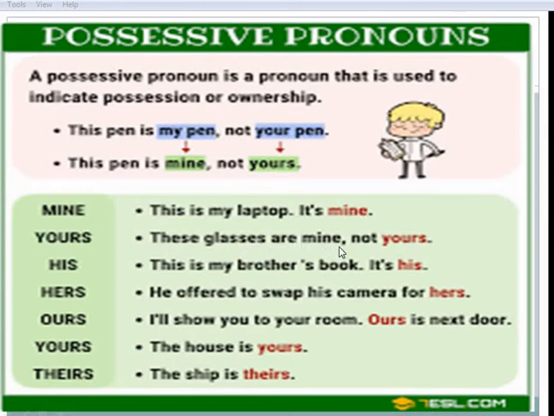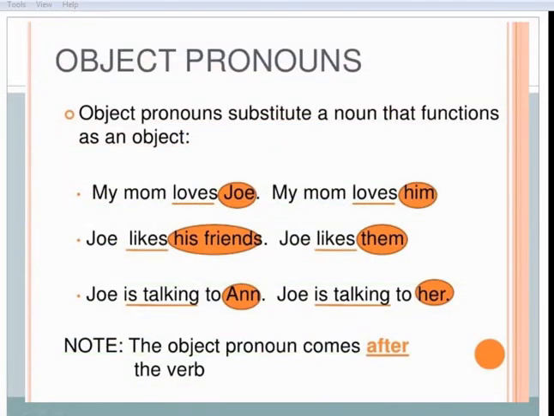These glasses are mine, not yours. This is my brother's book, it's his. He offered to swap his camera for hers. I'll show you to your room. Ours is next door. The house is yours. The ship is theirs.